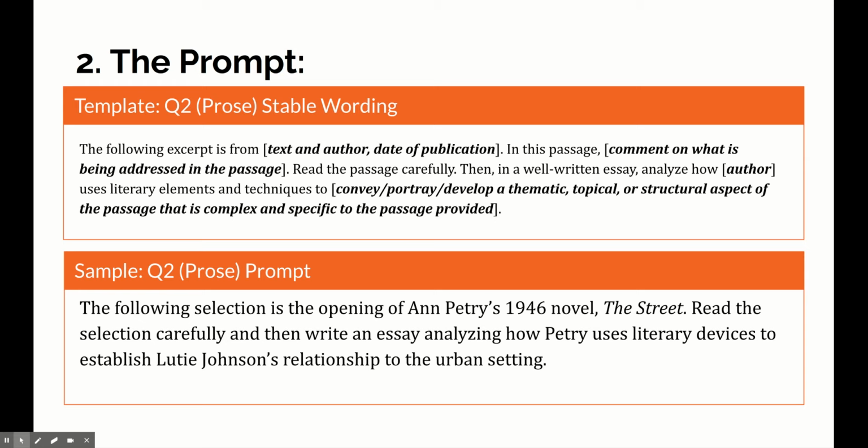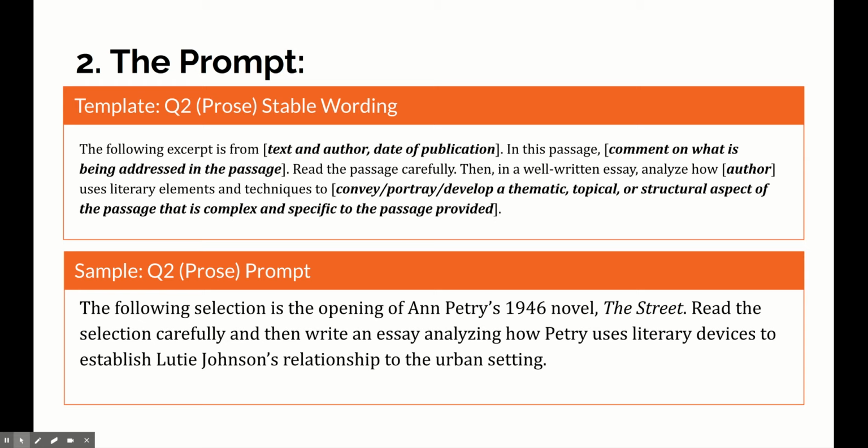And in the passage, something is happening, and they're going to give you a little bit of detail about what's happening. They ask you to read the passage carefully, and then, in a well-written essay, analyze how the author is using literary elements or devices to do something. And we're going to focus on the doing here of the author in order to write our defensible claims.